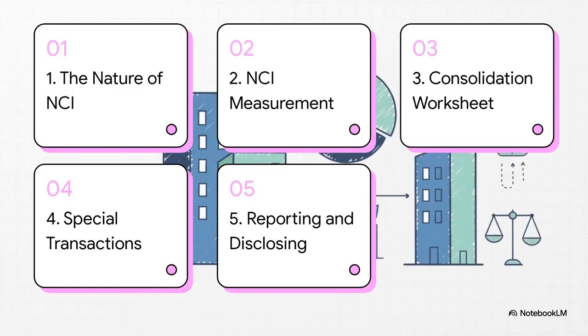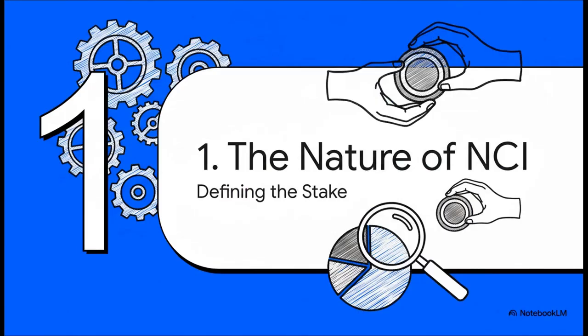Okay, so here's our game plan. We'll start with the nature of NCI, what it actually is. Then, we'll hit the big one, measurement at acquisition. After that, we'll look at the consolidation worksheet mechanics, see how special transactions affect things, and finally, wrap up with reporting and disclosure. All right, first things first. Let's define what we're actually talking about here. What is a non-controlling interest?